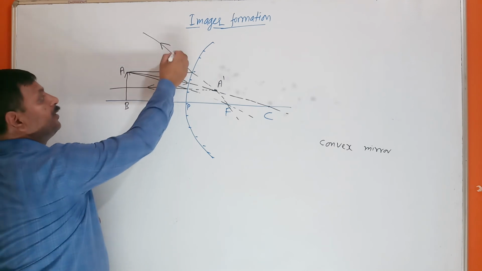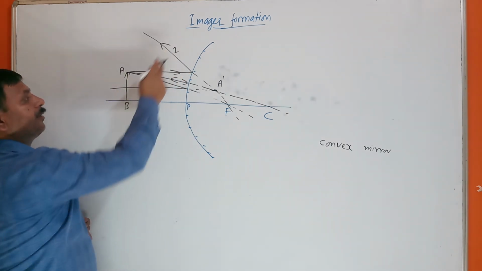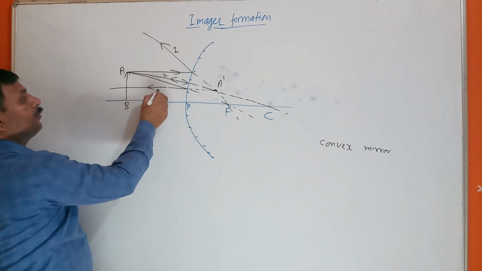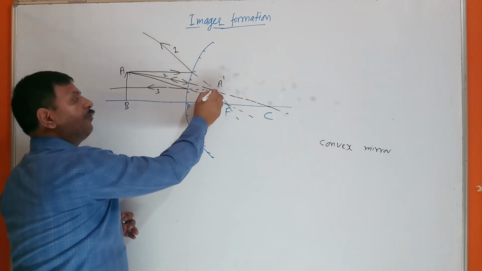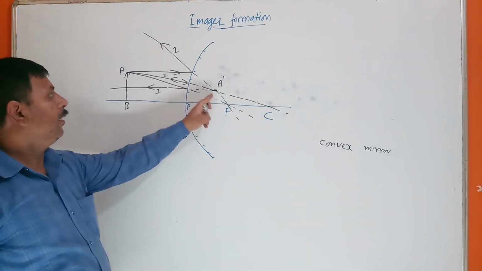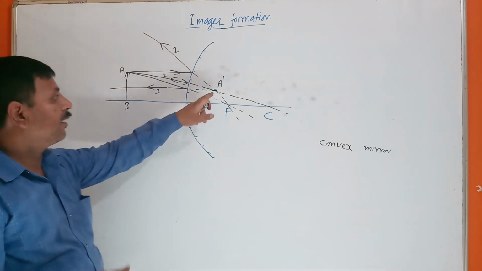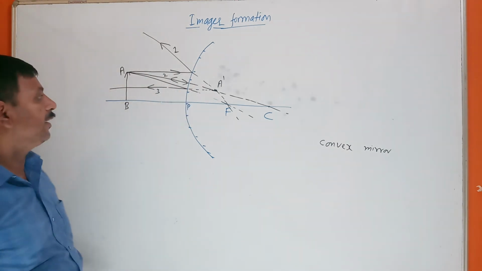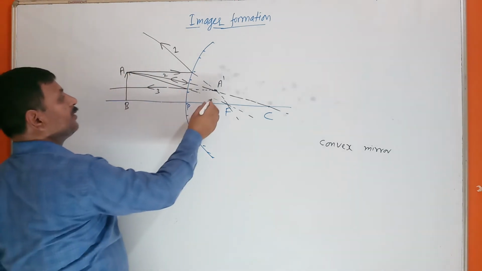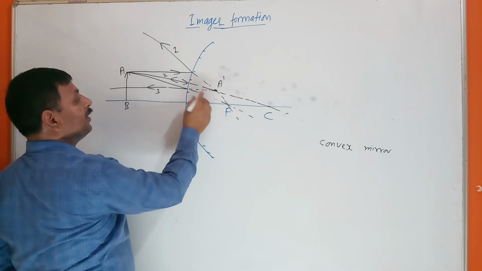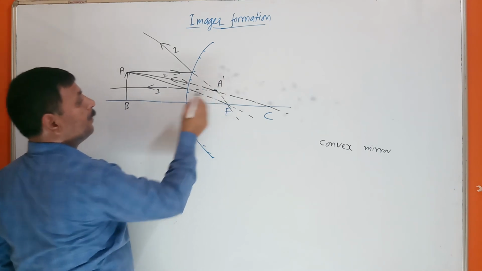Suppose this is 1, this is 2, this is 3. All rays after reflection appear that they are coming from A dash. So you can see the virtual image of A is at A dash.